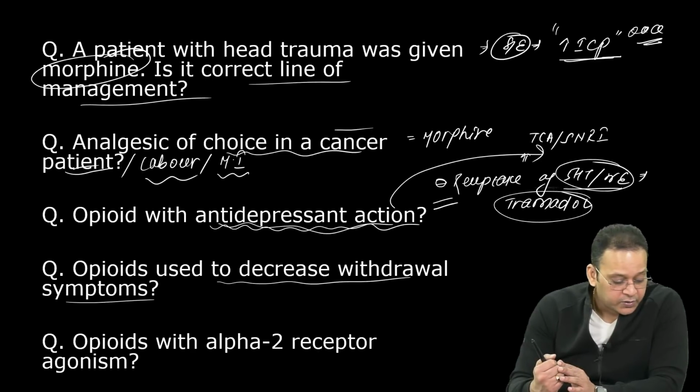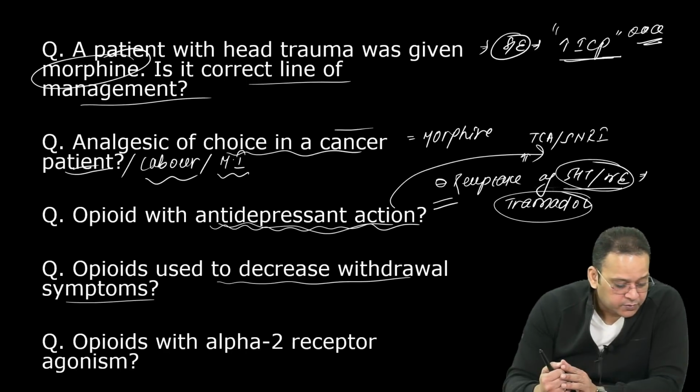In opioid dependence, to decrease withdrawal symptoms, which drugs are used?